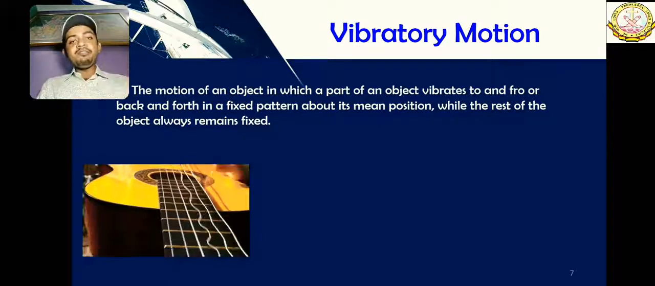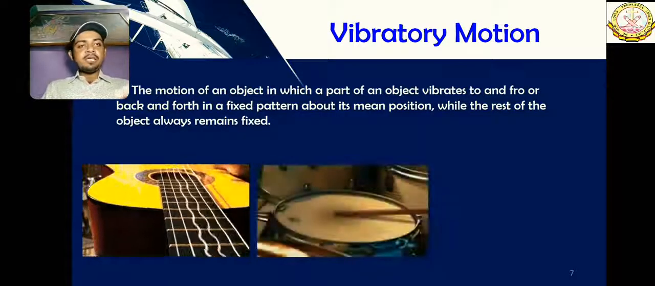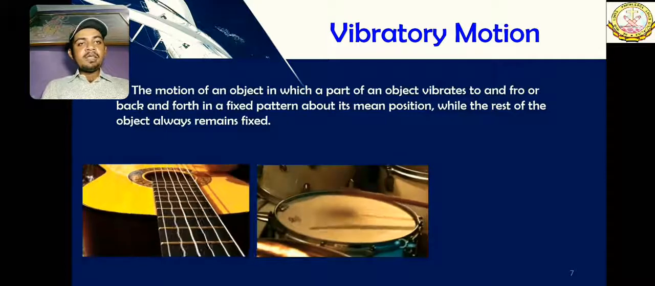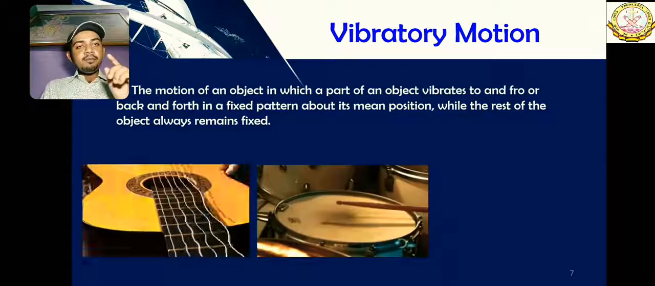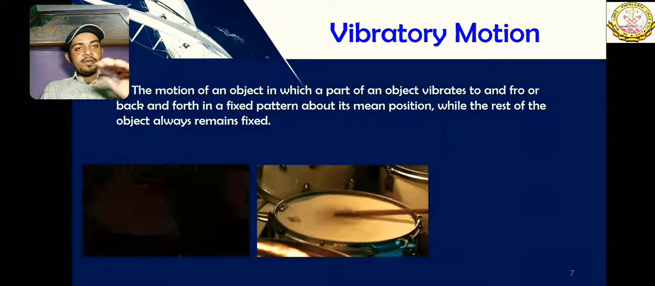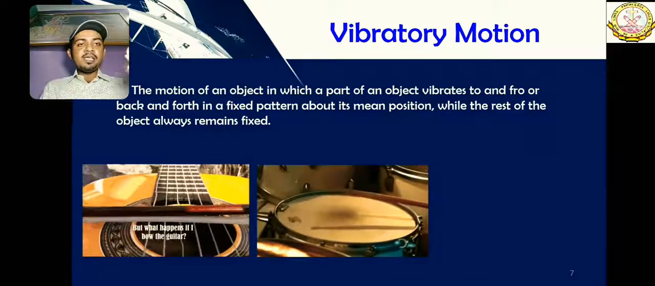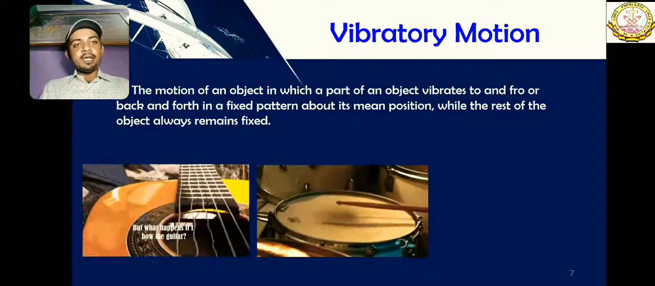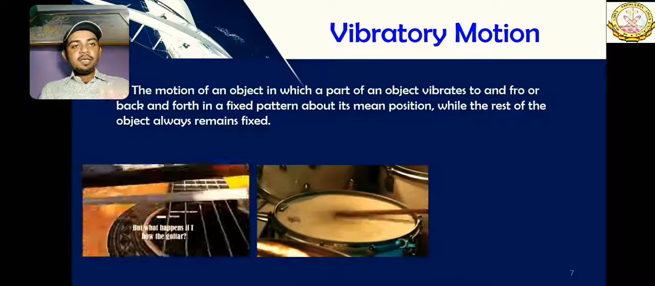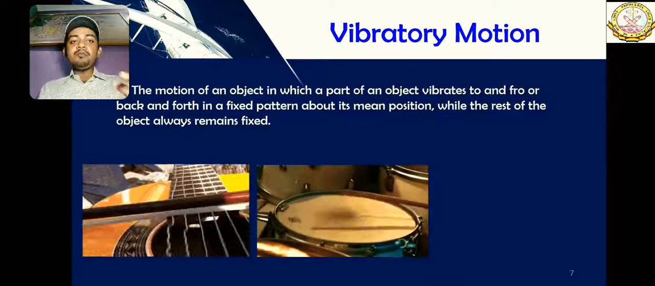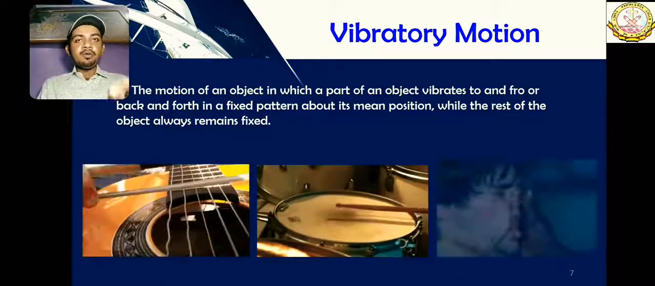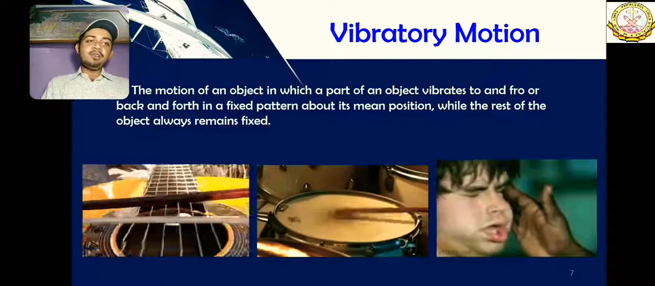To make it even clearer, let us see a few more examples. As you can see, the drum is intact, not moving at all, but the leather of that drum, which is used to make sound, is very beautifully vibrating. So this type of motion is called vibrating. One more example, my dear students.